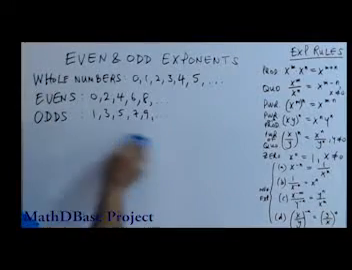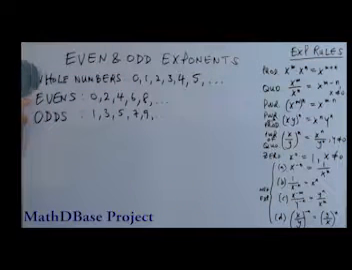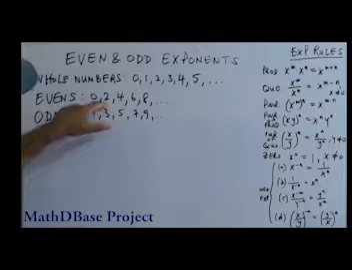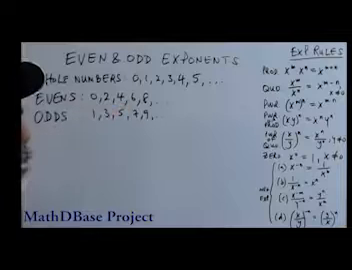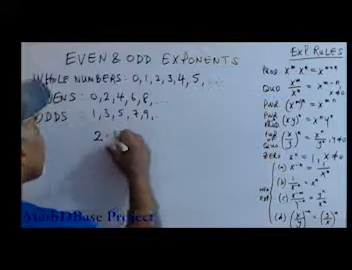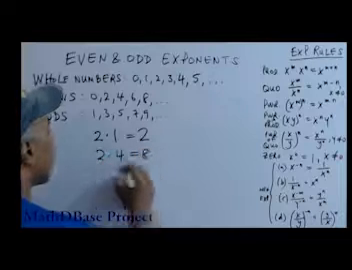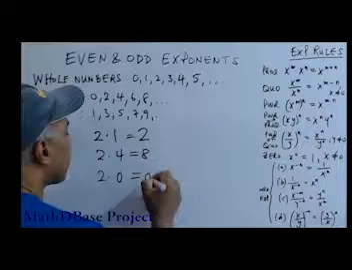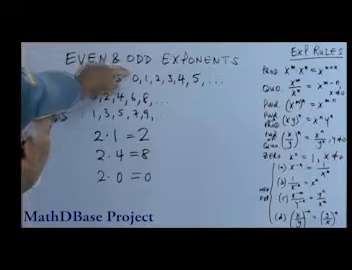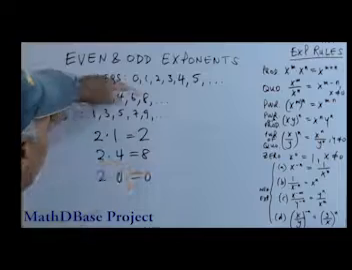Now, I want to look at a specific subcategory of whole numbers, namely even numbers and odd numbers. Even numbers are interesting because every even number is a multiple of 2, meaning that if you take 2 times 1, that's 2. 2 times 4 is 8. 2 times 0 is 0. 1, 4, and 0 are all whole numbers. And what are we doing? We're multiplying them by 2 in each case, and we're getting these numbers.